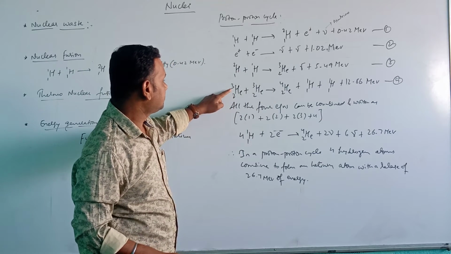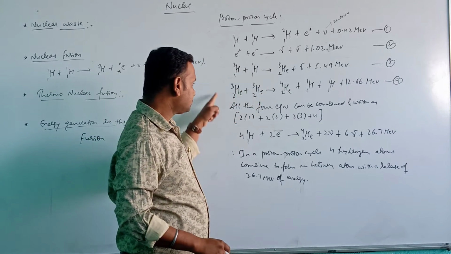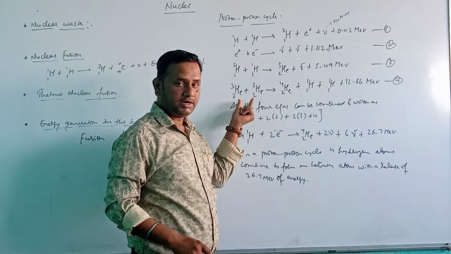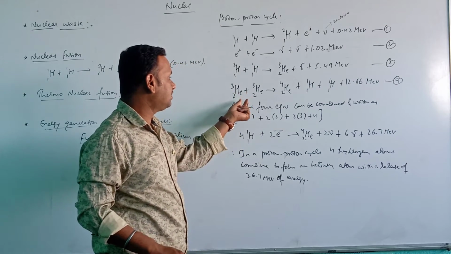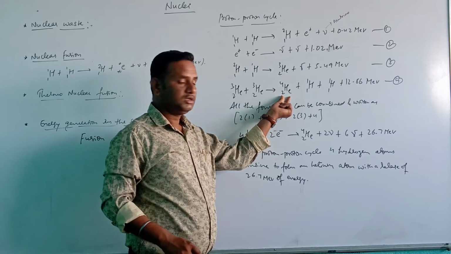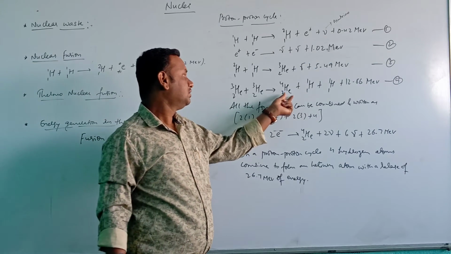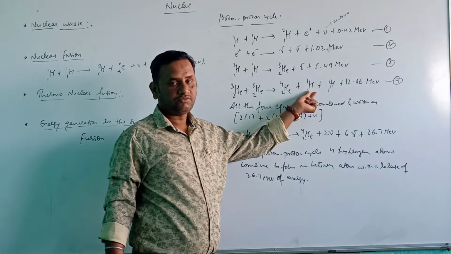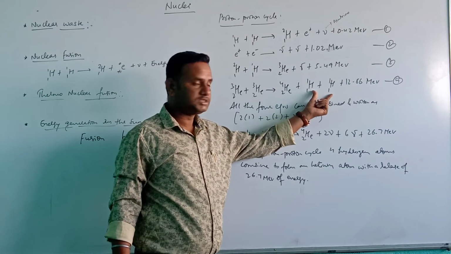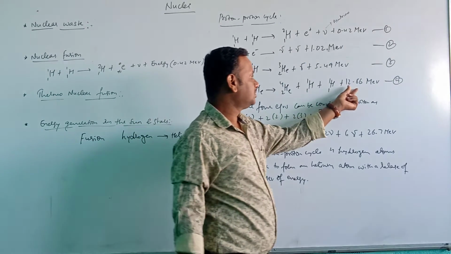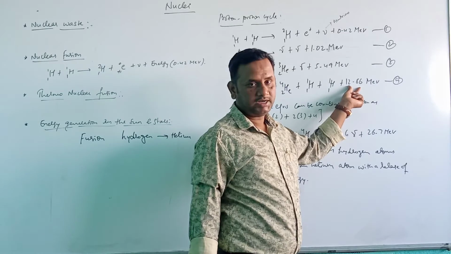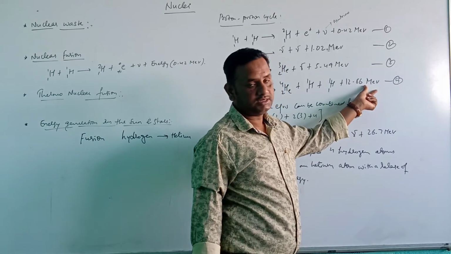And in the next process, again the helium isotopes are combined, forming an alpha particle, which is a helium nucleus, along with two protons, and releasing an energy of 12.86 mega electron volt.